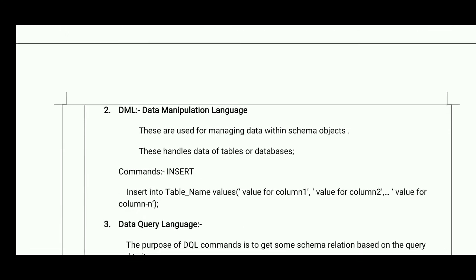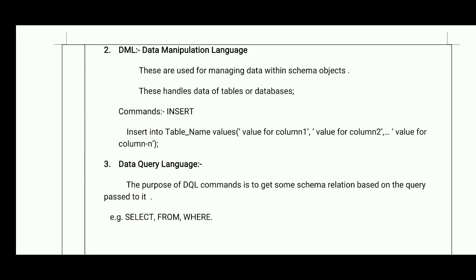The second part of SQL is DML, data manipulation language. It is used for managing data within schema objects. This handles data of tables or databases, such as the insert command. So: insert into table name values, value for first column, value for second column, value for third column, like that, up to column n.